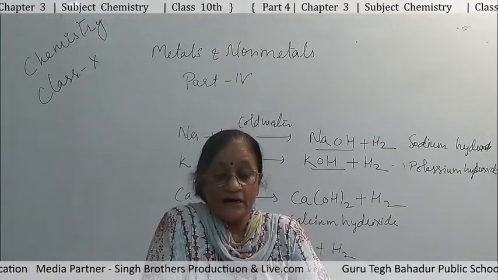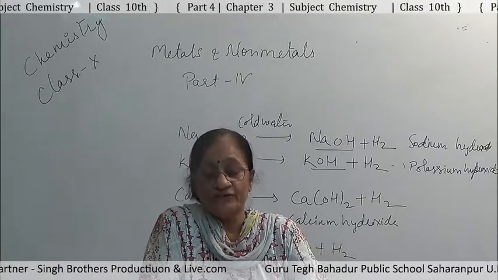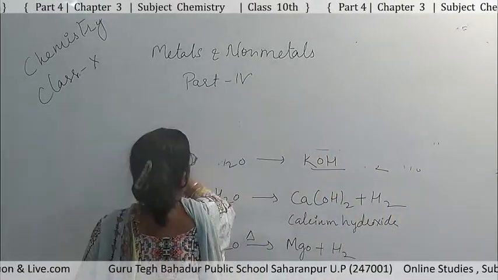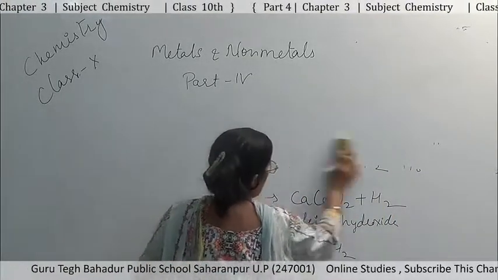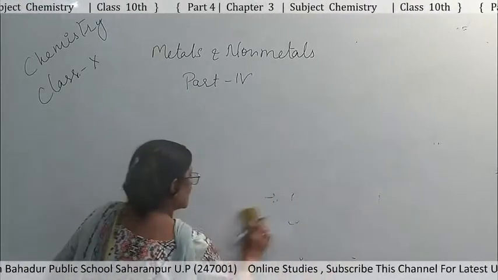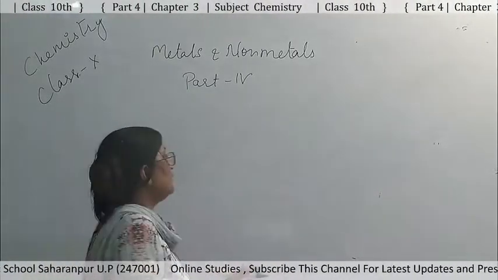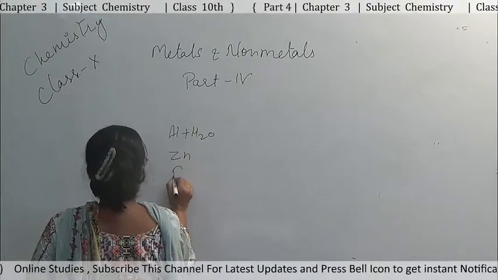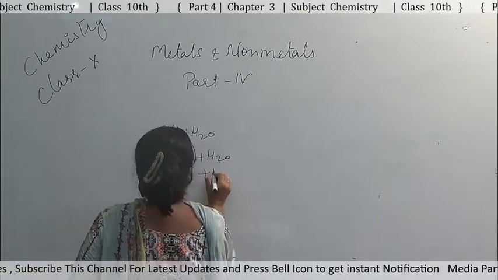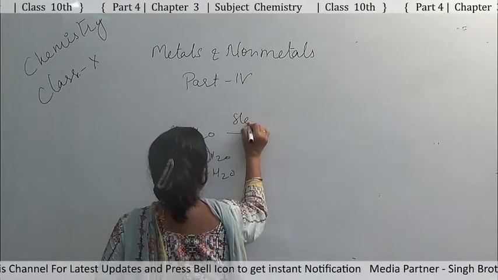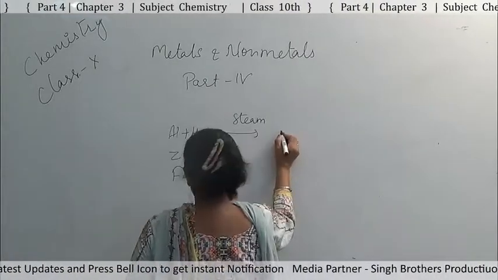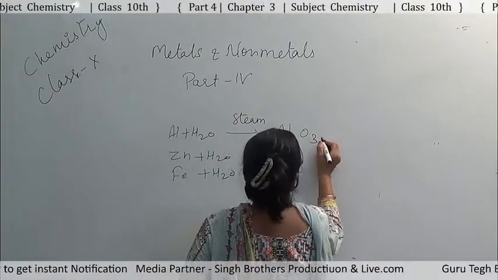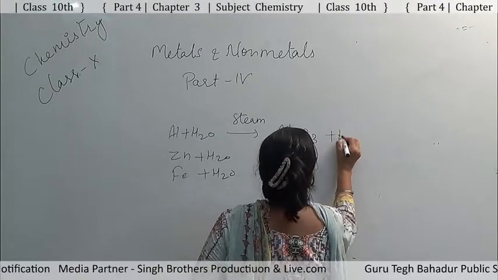Aluminium, iron and zinc do not react with cold water, but they react with steam, and the reactions are as follows. Aluminium, when it reacts with steam, forms Al2O3 and hydrogen is released.